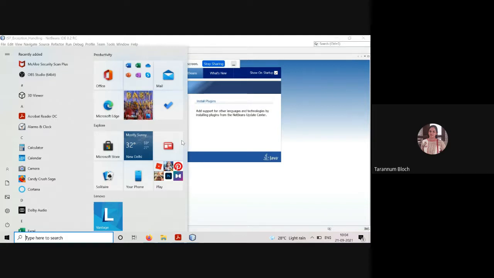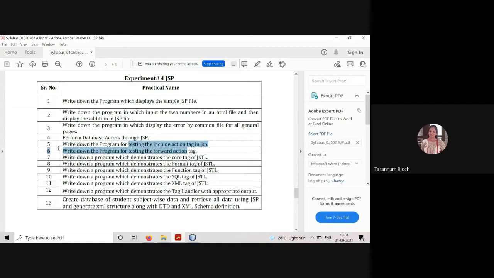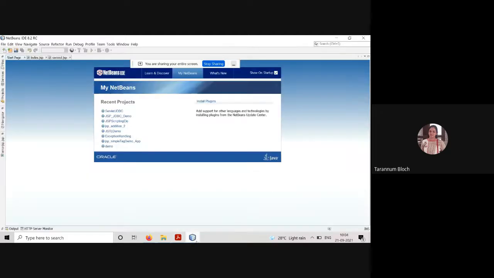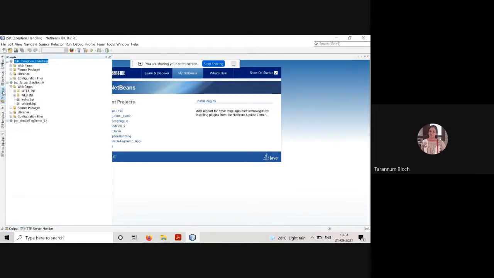So we are starting with the practical of JSP, and first I will discuss 5 and 6, then I will discuss error handling third, and then I'll go with the tag handler. Fine. So let us discuss those programs. First of all, exception handling, but before that, action tag.